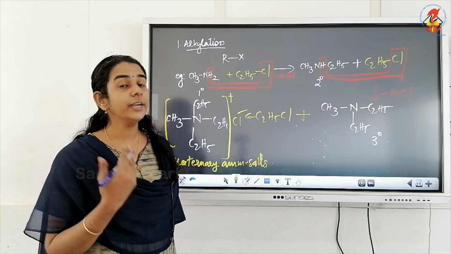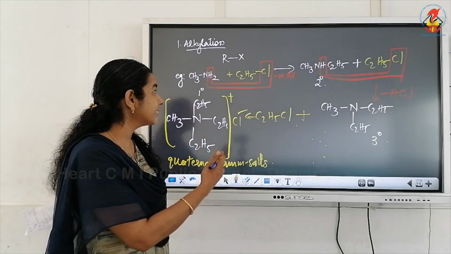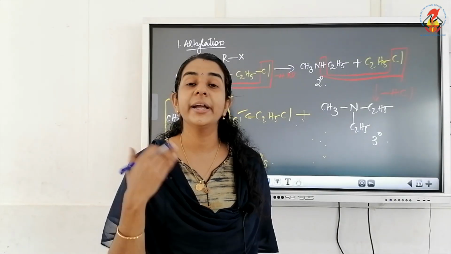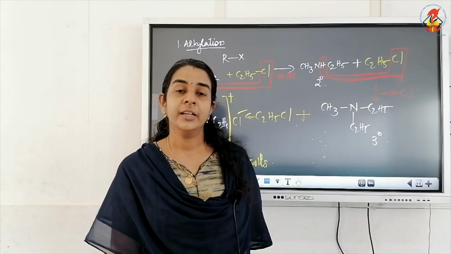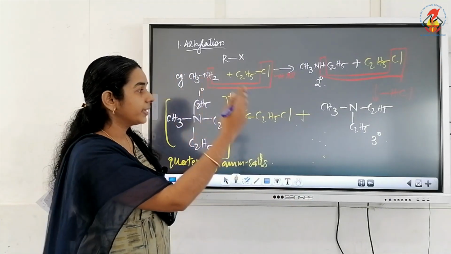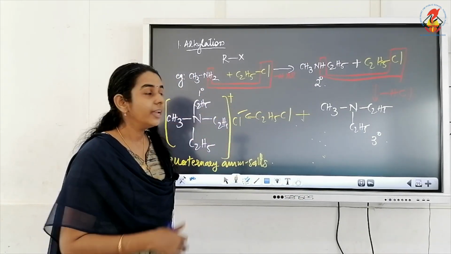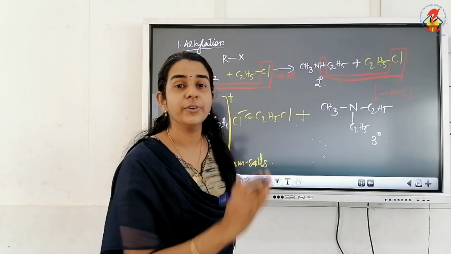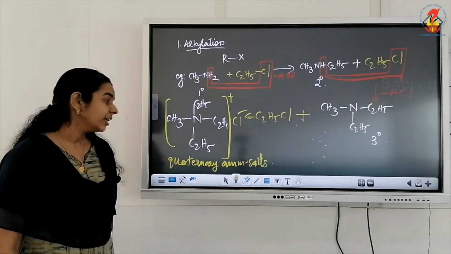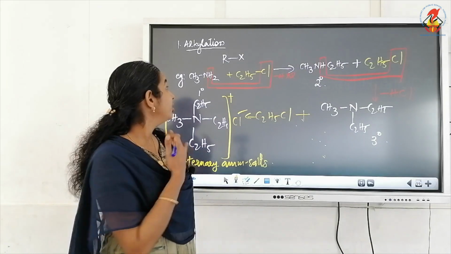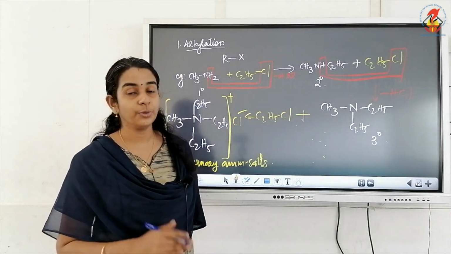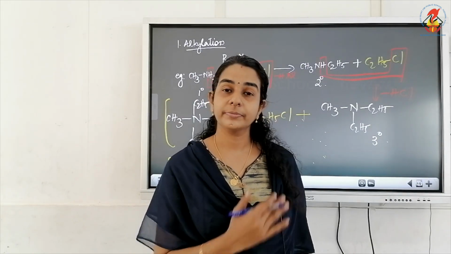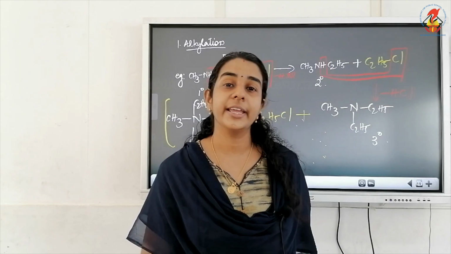How are we doing alkylation in amines? By replacing the hydrogen atom on the nitrogen atom by an alkyl group, by treating with an alkyl halide. So primary will become secondary, and secondary will become tertiary by replacing one hydrogen. When it reaches a tertiary amine, there is no more alkylation; only addition of an alkyl group takes place to get quaternary ammonium salts. So this is about the alkylation of amines. Remember, note down, amines on reaction with alkyl halides undergo alkylation reaction.